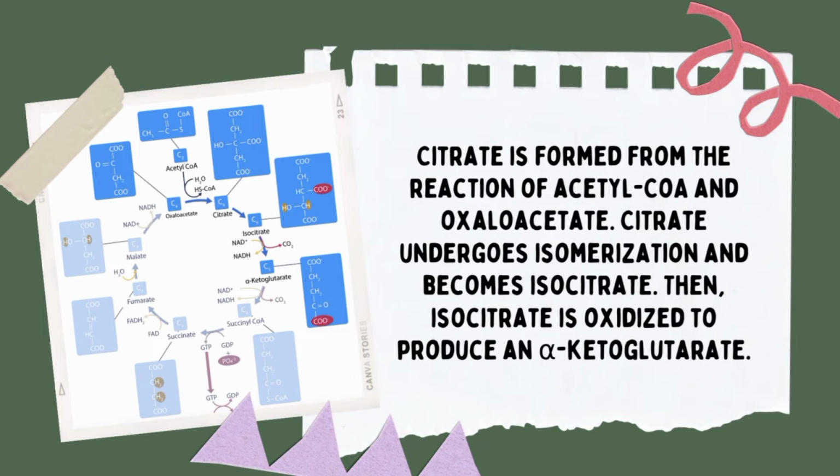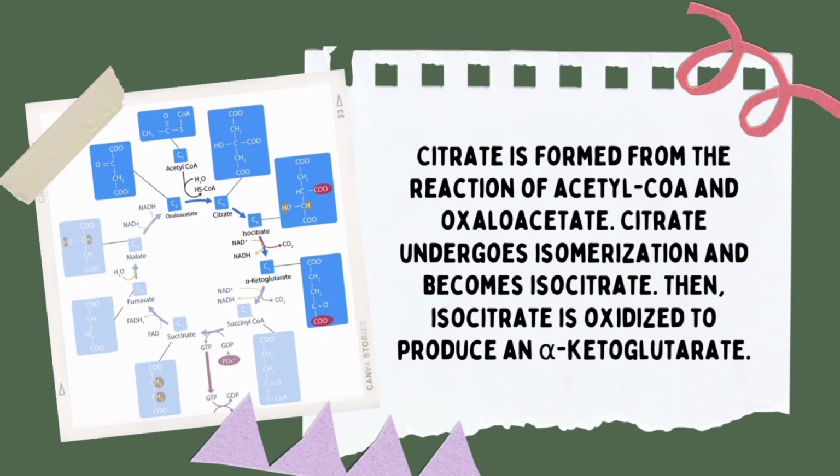Citrate is formed from the reaction of acetyl-CoA and oxaloacetate. Citrate undergoes isomerization and becomes isocitrate. Then isocitrate is oxidized to produce alpha-ketoglutarate. As you can see in the figure out here, on the left corner, it has 8 processes all in all. First one is citrate, second isocitrate, third alpha-ketoglutarate, fourth succinyl-CoA, fifth succinate, sixth fumarate, seventh malate, and eighth, or the last one, is the oxaloacetate.